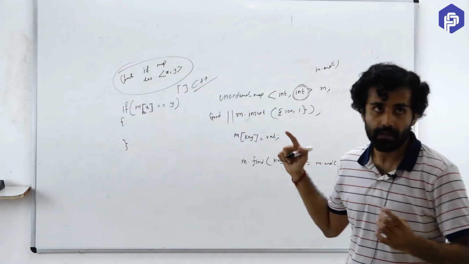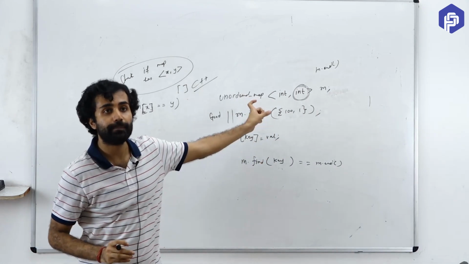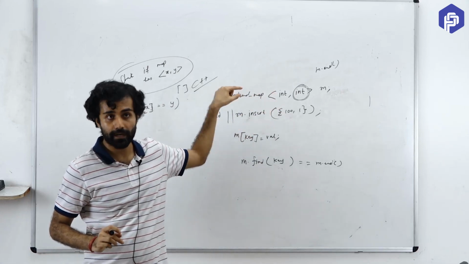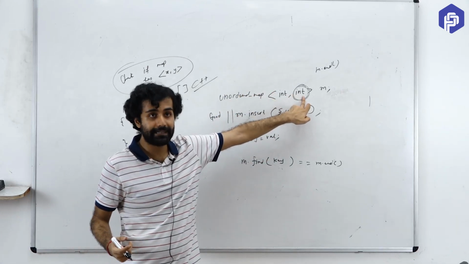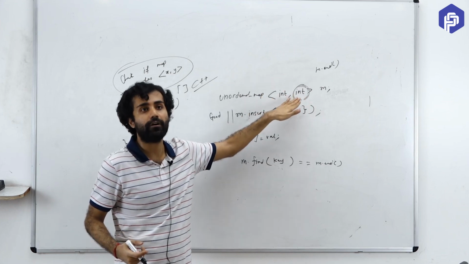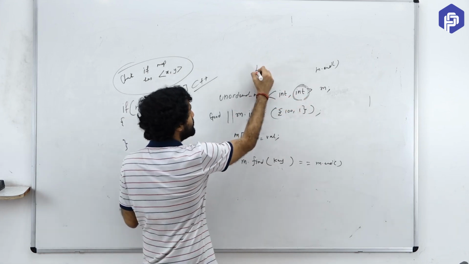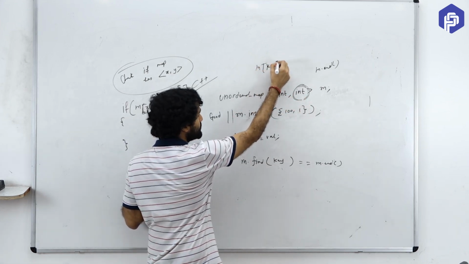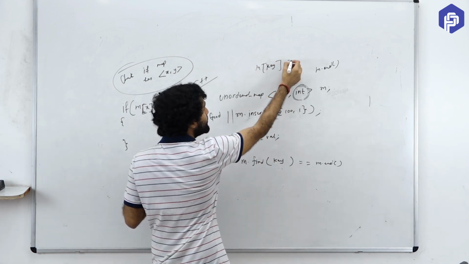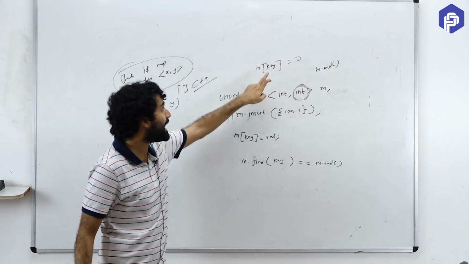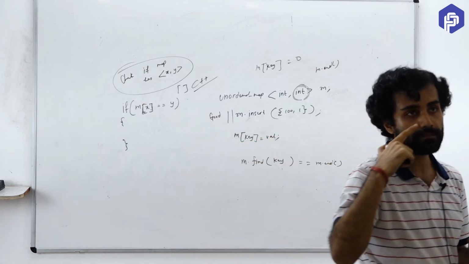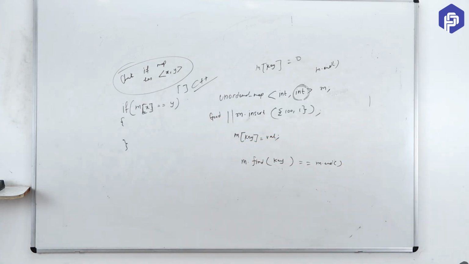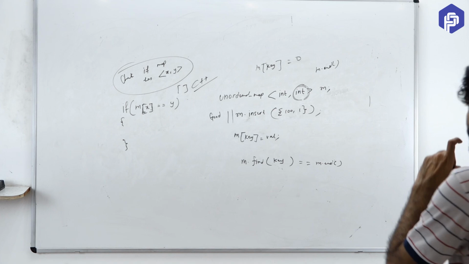I repeat: if a particular key value pair is not present in the unordered map, and the value is of type integer, then if you do m of key, this will return you 0 by default, if you had not inserted key comma something in your map. Is it clear? Yes or no? Yeah, so this is the default value. So sometimes you can exploit this thing also.